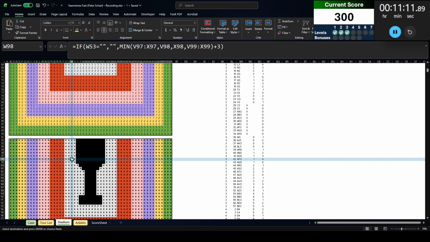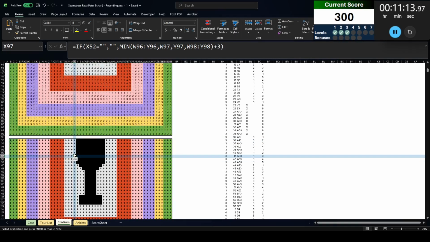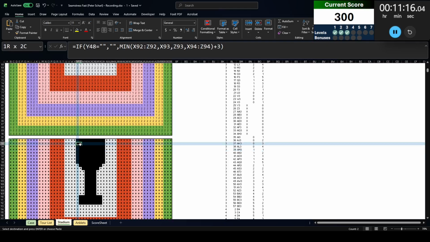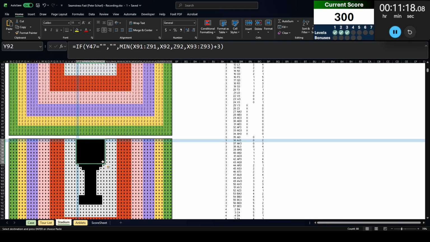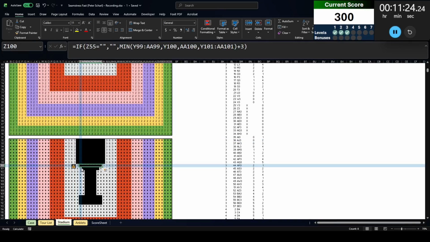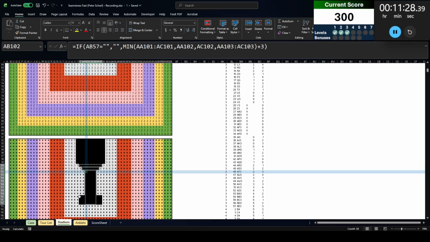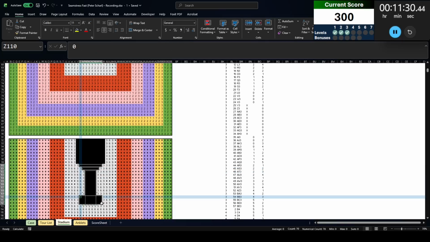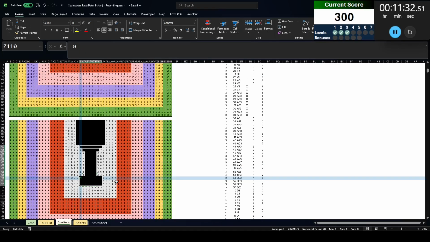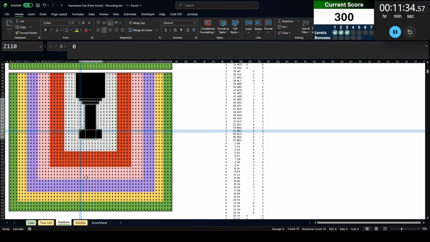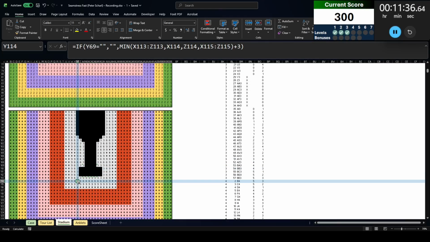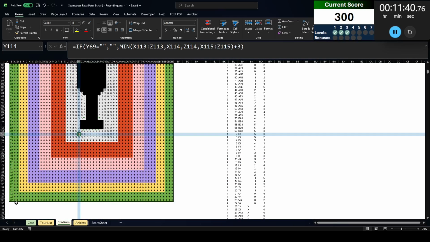Formulas only. Ooh, what is that number? That's going to be 303. That's because there's something in here. All right, let's try. If I delete those, no, if I turn them into zeros, okay, that works. So I'm going to turn all of these stage cells into zeros, just so that the rest can calculate correctly. Whenever you do this kind of iterative calculation, you need some kind of anchor. Otherwise, the cells will just keep going and going. And let's just check here. So these are at 69 and 72.